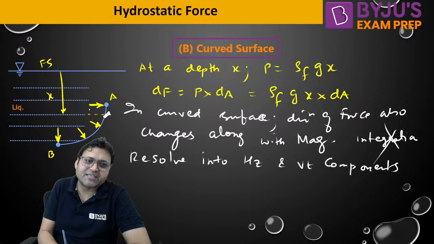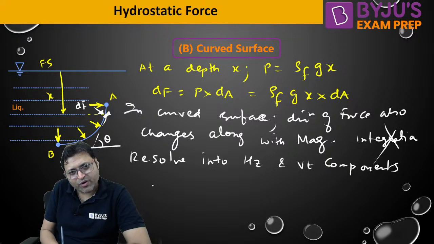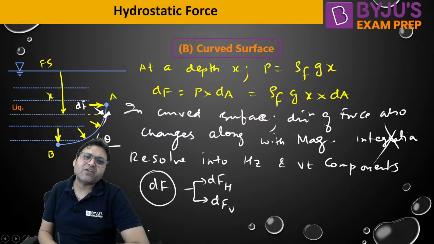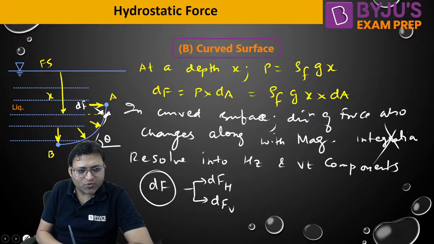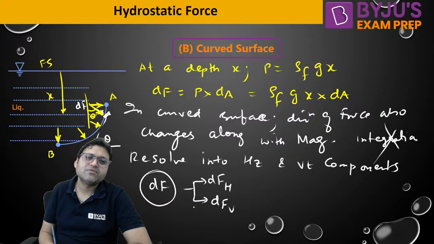At this location, this is dF, and theta is the angle with the horizontal. So dF will be resolved into dFh and dFv. The total hydrostatic force will be resolved into horizontal and vertical components. If theta is the angle with the horizontal, dF is also making an angle theta with the vertical.